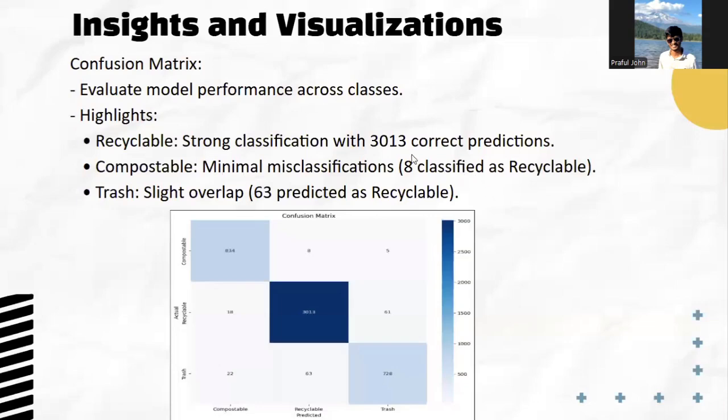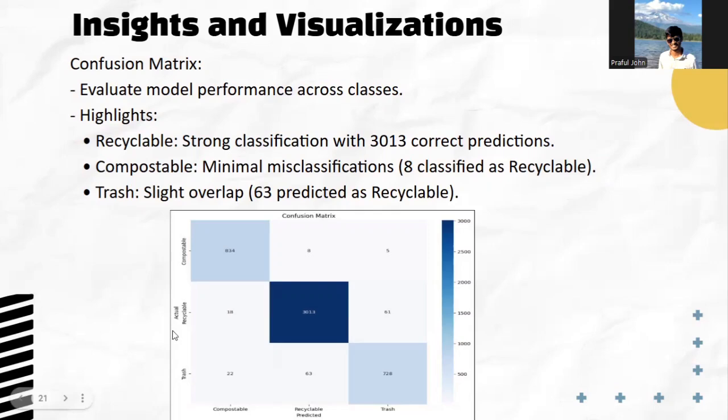Moving on to the confusion matrix. So we tried to evaluate the model performance across different classes. For the most part, we got recyclable correct. It was leaning towards recyclable, and there was a strong classification with around 3013 correct predictions for recyclable, and there were minimal misclassifications.